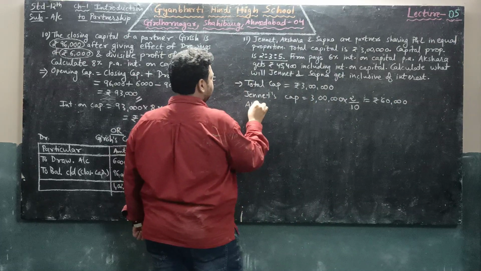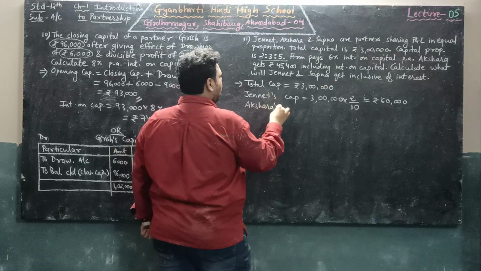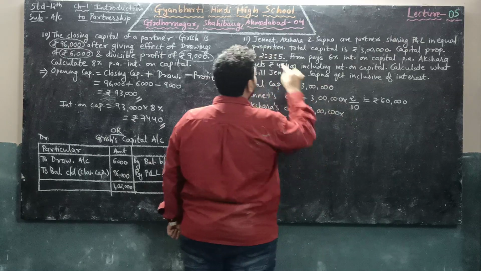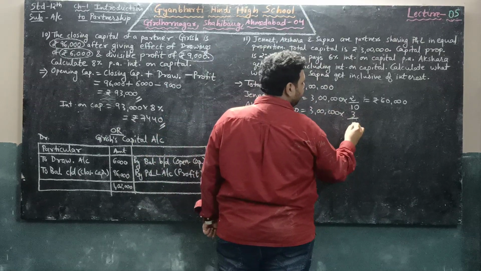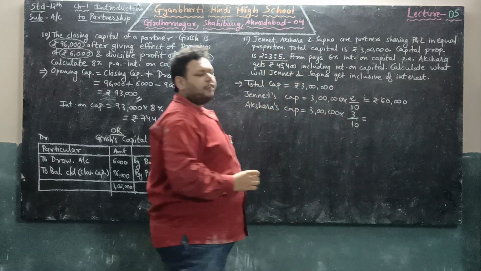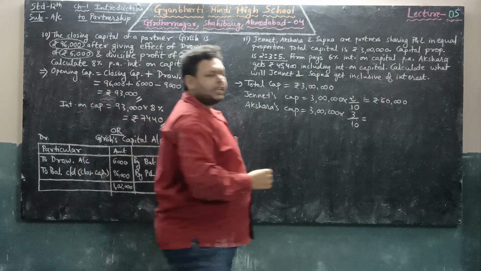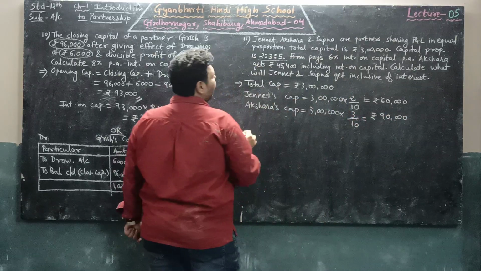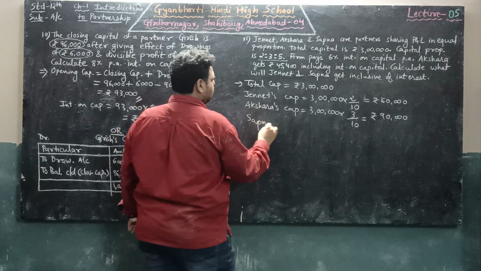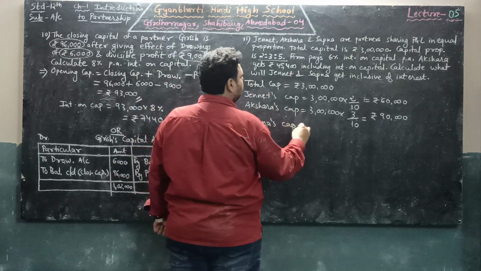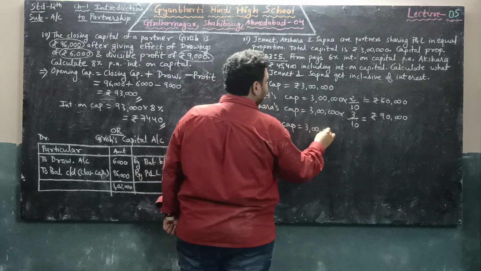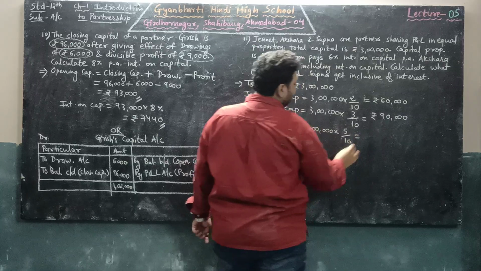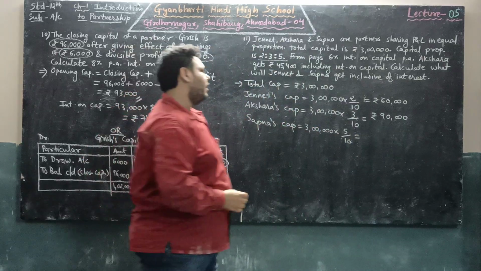Second is Akshara. Akshara's capital: total is 3 lakh, into her part is 3, so multiply by 3, divide by 10. After we calculate it, we will get rupees 90,000. Last is Sapna. Total is 3 lakh, into her part is 5, so 5 upon 10. After calculation, we will get 1,50,000.